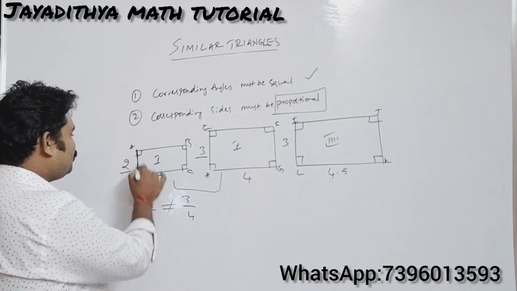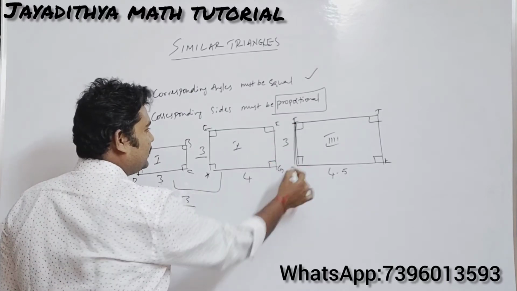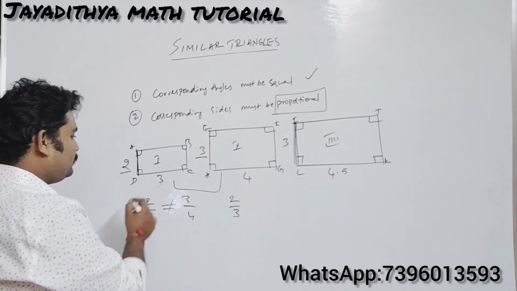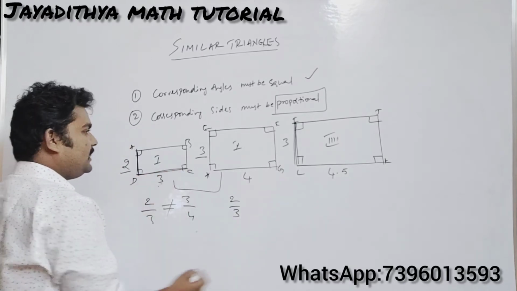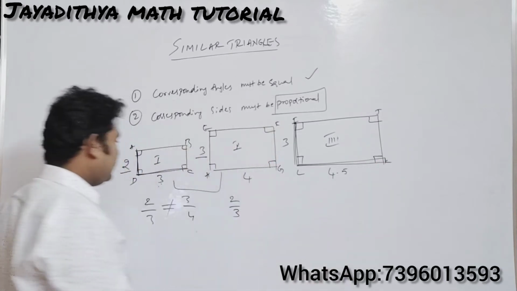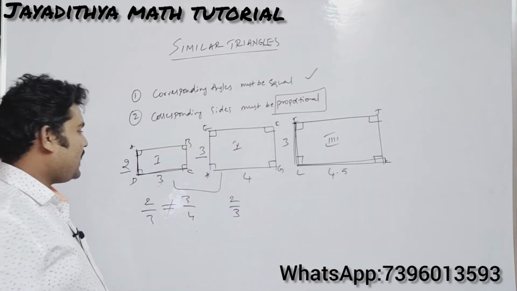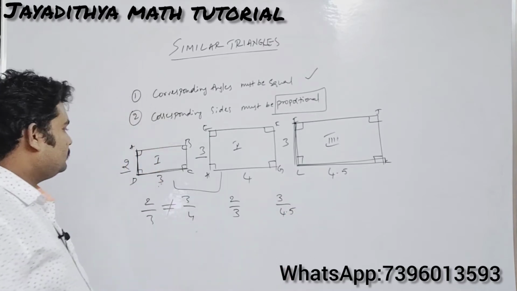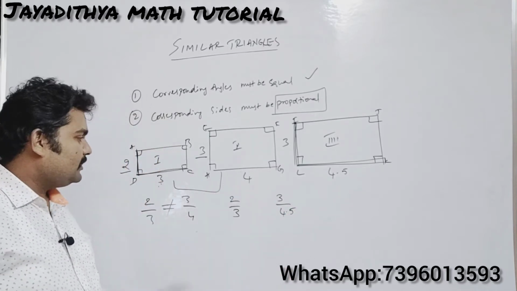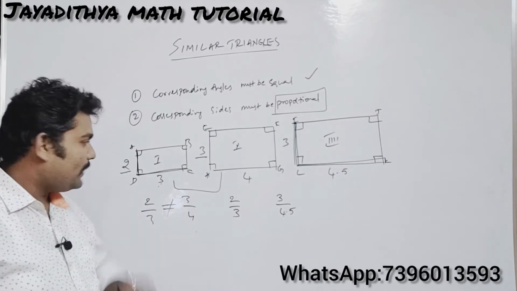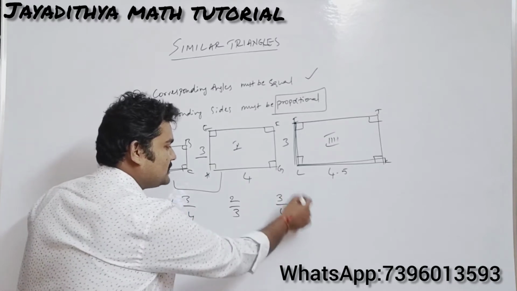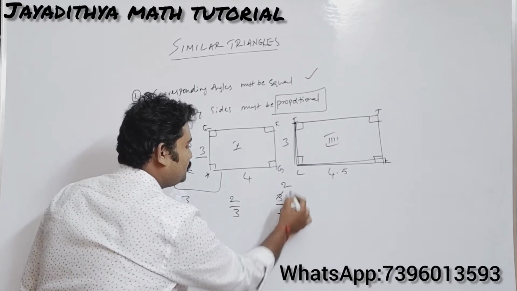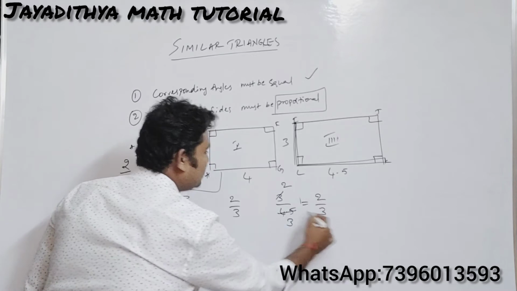And check for the first and third one. What is the ratio of AD to IL? AD to IL is 2 by 3, right? And if you check DC and LK, it is 3 by 4.5. How do we find out? If you cancel, 3s are 1.5, 2s are none. So if you simplify, the fraction is 2 by 3.